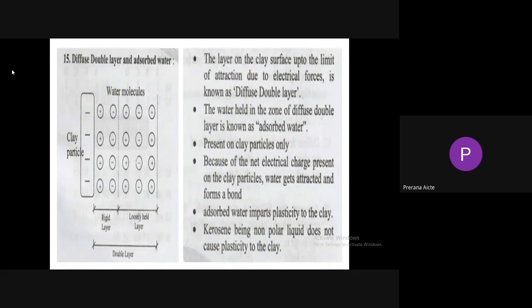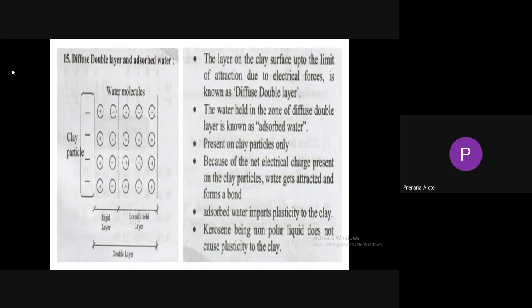So the negative charge of the clay particle along with the diffusion of these cations and anions is known as the diffuse double layer. So the layer on the clay surface up to the limit of attraction due to electrical forces is known as the diffuse double layer. The water held in the zone of the diffuse double layer, also known as adsorbed water, is present on clay particles only. Because of the net electrical charge present on the clay particles, water gets attracted and forms a bond. So that's what imparts plasticity to the clay.